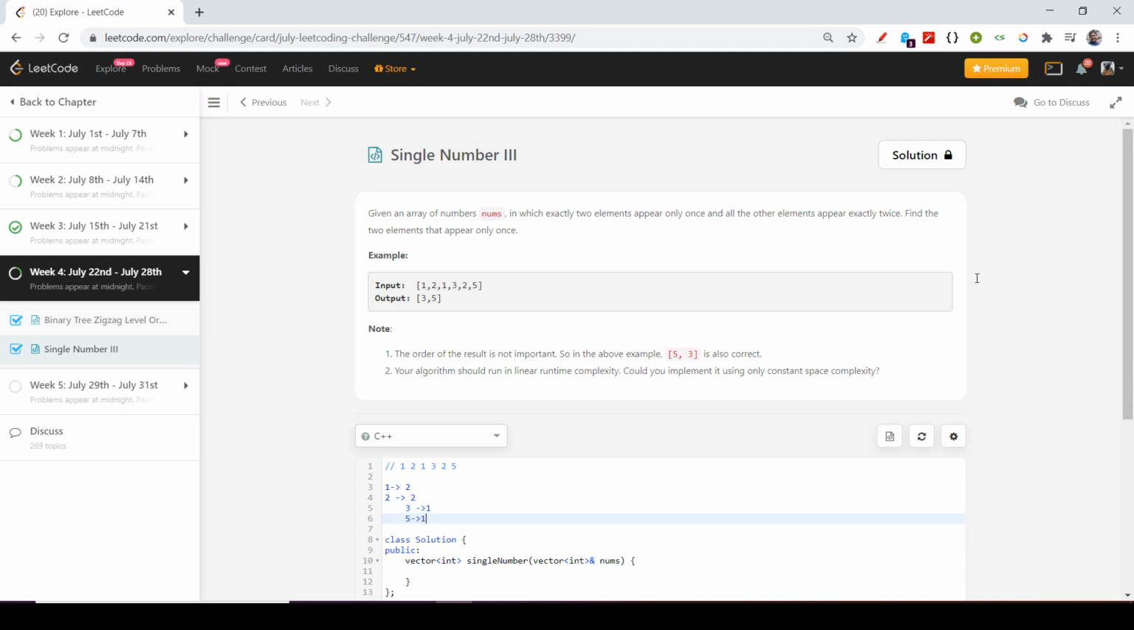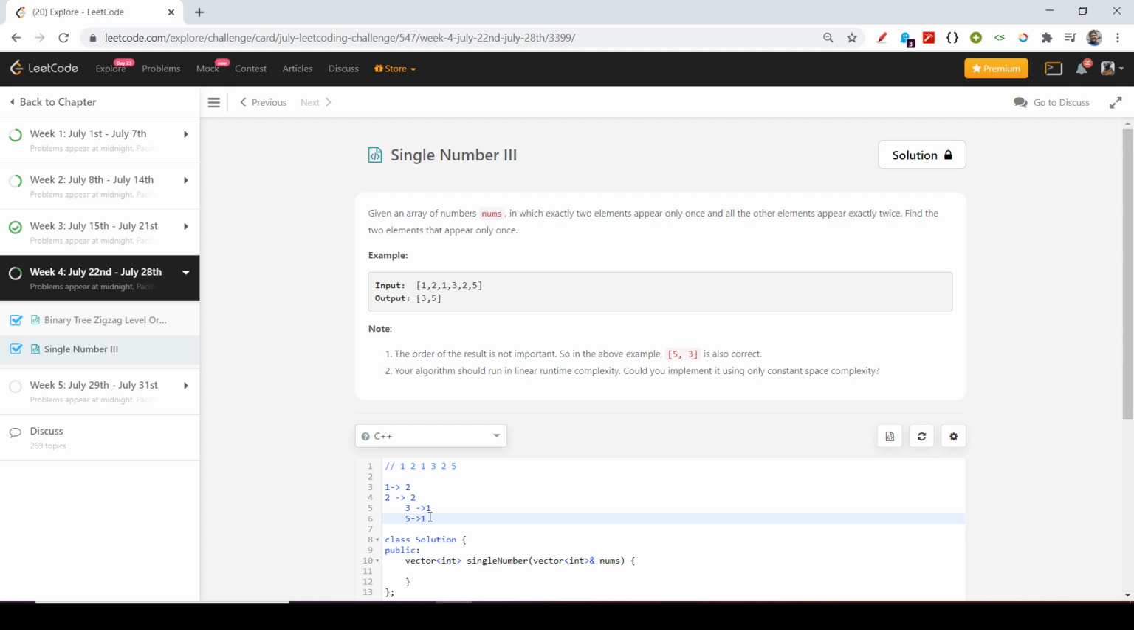So I will say that I have one way: I will have an unordered map, and I will iterate over this whole array and store in my unordered map the frequency at every step. And at last, I will iterate over my whole unordered map, check which elements have their frequency as 1, push those into my answer vector, and return them.